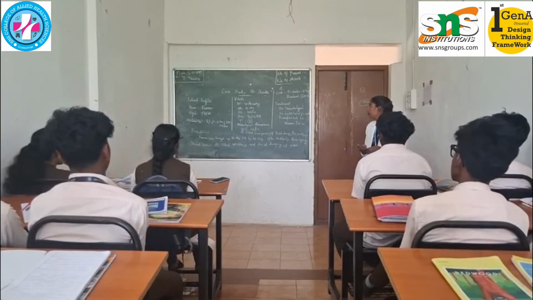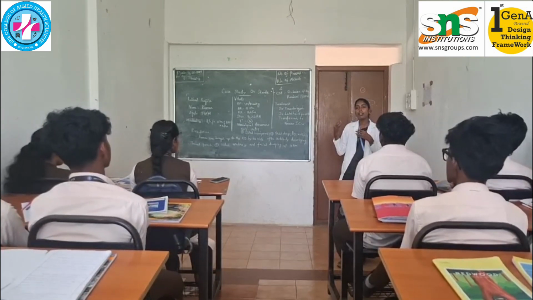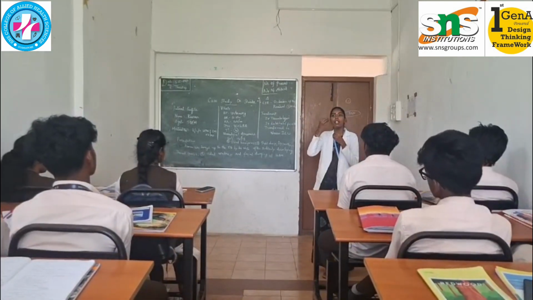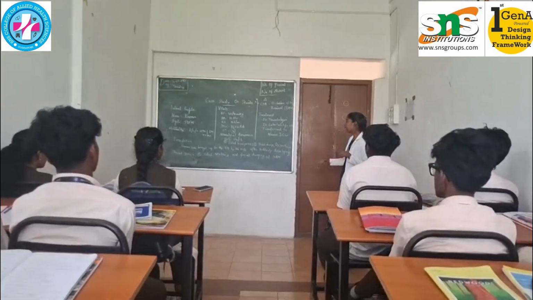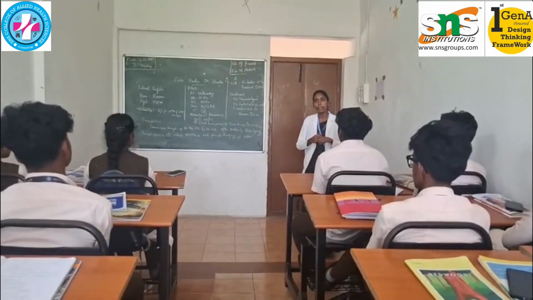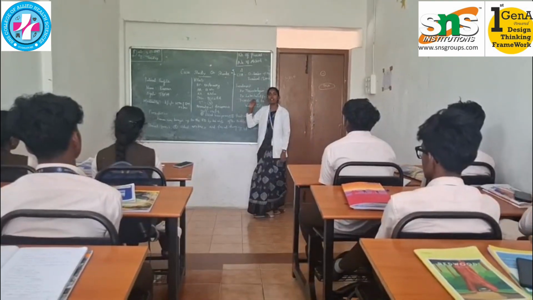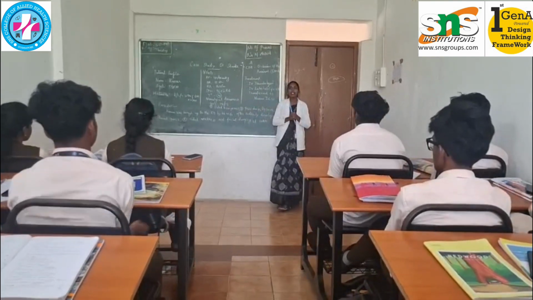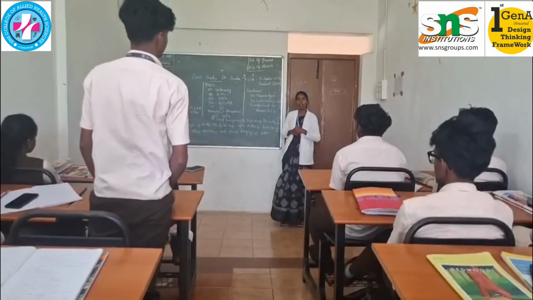In the initial physical examination of the patient, first we have to see the vital signs. For this patient, the blood pressure is 180 by 90 mmHg, heart rate is 88 beats per minute regular, respiratory rate is 16 breaths per minute, oxygen saturation is 96% in room air, temperature is normal. In these vital signs, the BP is significantly abnormal for this patient. The other vital signs are normal, because he was a known case of hypertension.